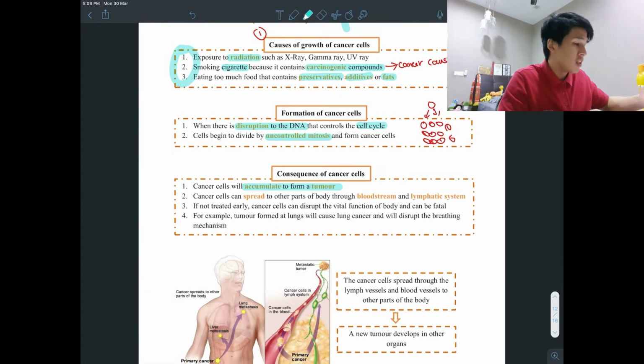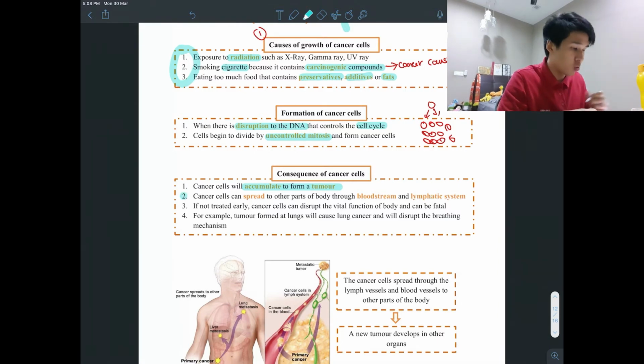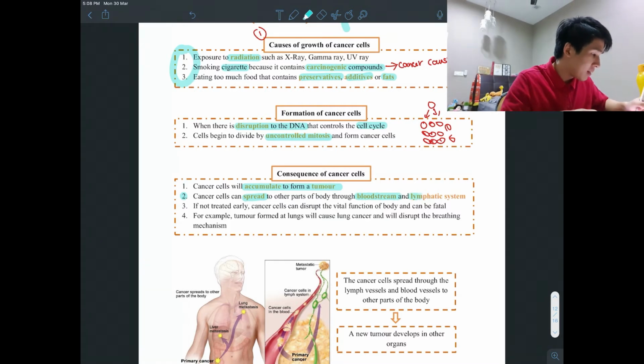Why people die from cancer is because when one part of your body has cancer, it will damage that part, damage that organ. And not just that, cancer can spread to your whole body. So they mention here, point number 2, cancers can spread to other parts of the body through the bloodstream and lymphatic system.